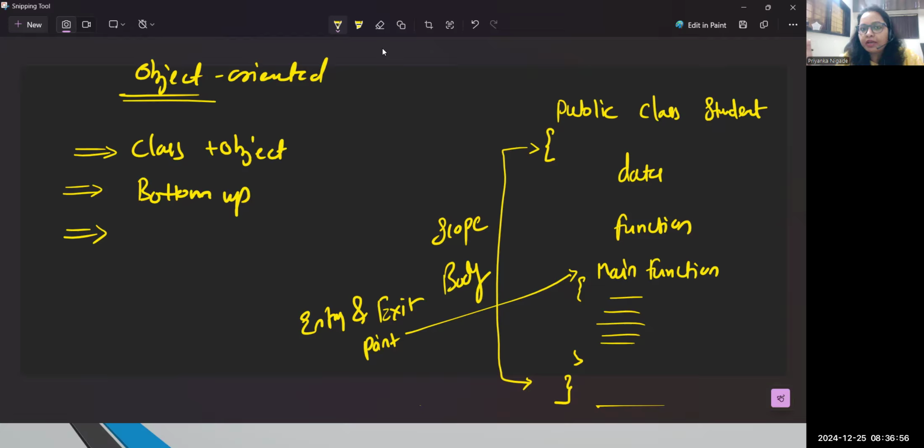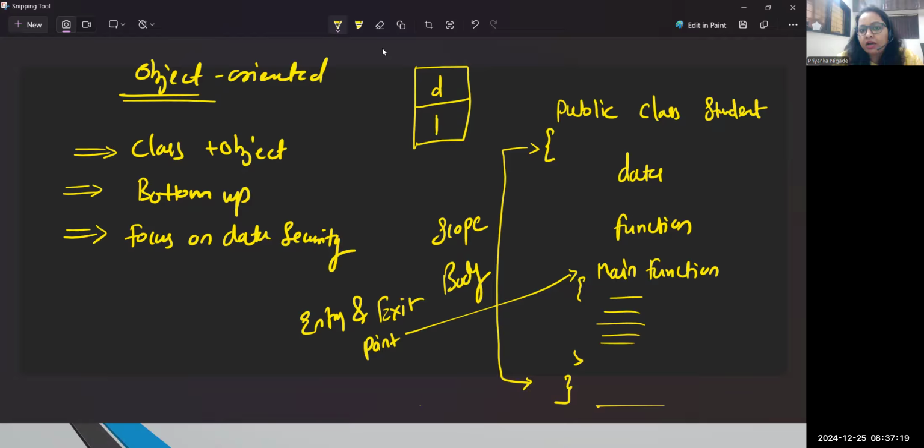Procedural programming languages focus on functions, but object-oriented programming languages always focus on data security. Remember, guys, data is a crucial part for us, okay? In general, for every object, we have two partitions: one is data, another one is function. And that's the reason data is within that object only; we can access it there, but outside that object, we can't access that data. Try to understand, the focus is more and more on data security.